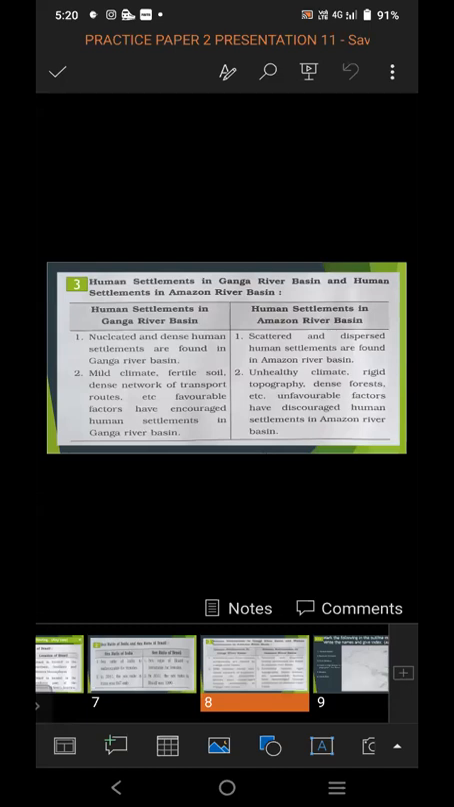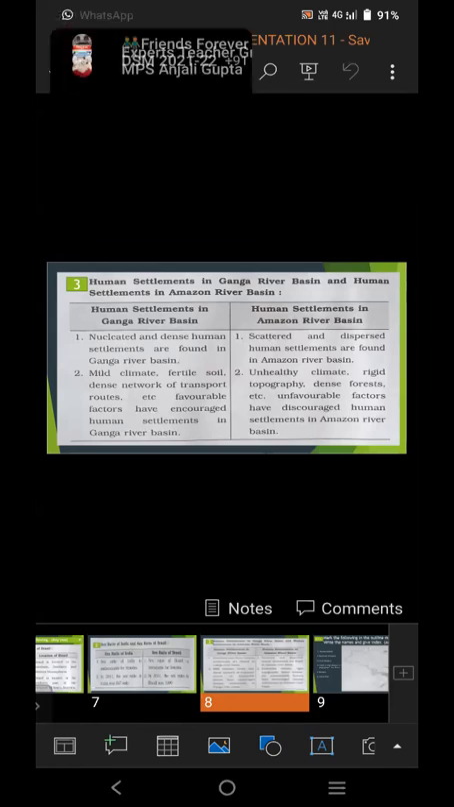Second point for human settlement: mild climate, fertile soil, dense network of transport routes, etc. Favorable factors have encouraged human settlement in Ganga River Basin. So in Ganga River Basin, there is mild climate, fertile soil, dense network of transport routes, etc. And favorable factors have encouraged human settlement in Ganga River Basin.